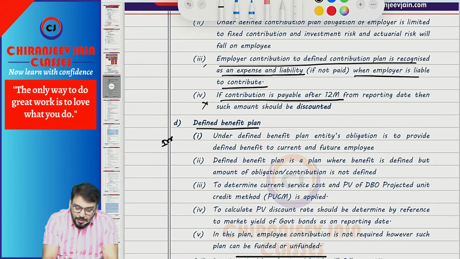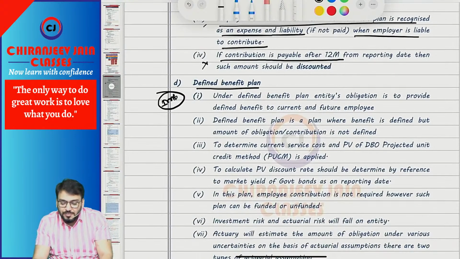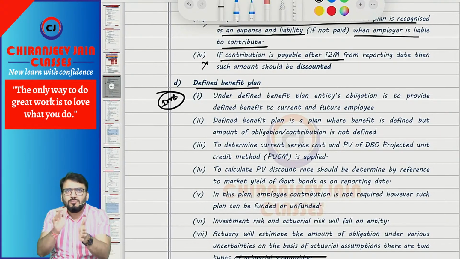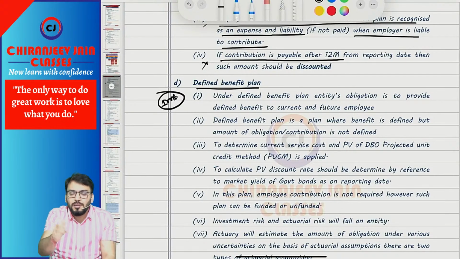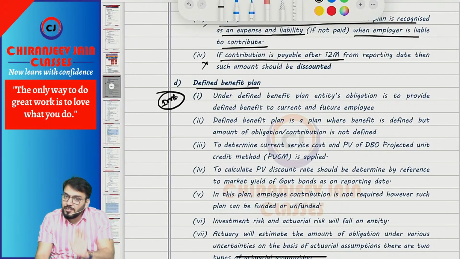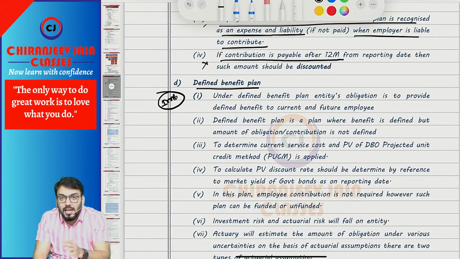This is more important from the examination point of view. Defined benefit plan. So under this plan, what does an entity have an obligation to provide? What is the difference between defined contribution plan and defined benefit plan? In case of a defined contribution plan, the amount of contribution is fixed, meaning we know what amount needs to be contributed. But in case of a defined benefit plan, the amount of benefit is known, but the amount of obligation is not known. What amount the entity is supposed to pay is not known. So that is known as a defined benefit plan. Benefit is fixed, but the amount is not known.